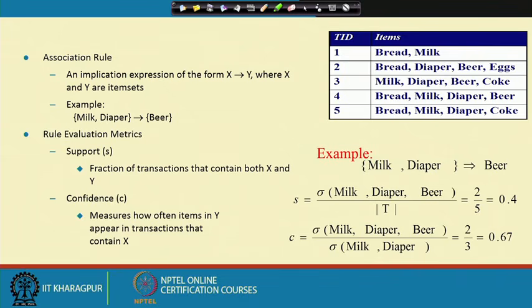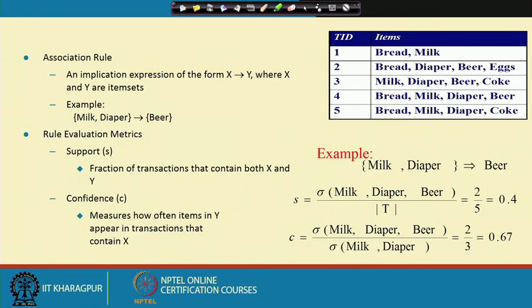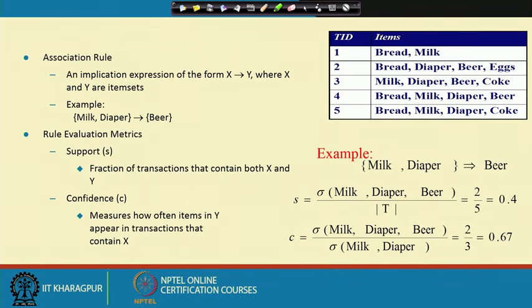One small note: for the support condition, I stated that both X and Y should appear in a lot of transactions. So, how do I relate that to the definition of frequent item sets? It says that X and Y taken together, in this case milk, diaper and beer together, this 3 item set, 2 item set plus 1 item set, the support of that is greater than the threshold. So, the support of milk, diaper on the left hand side plus beer on the right hand side, this 3 item set, is 0.4, 2 by 5.